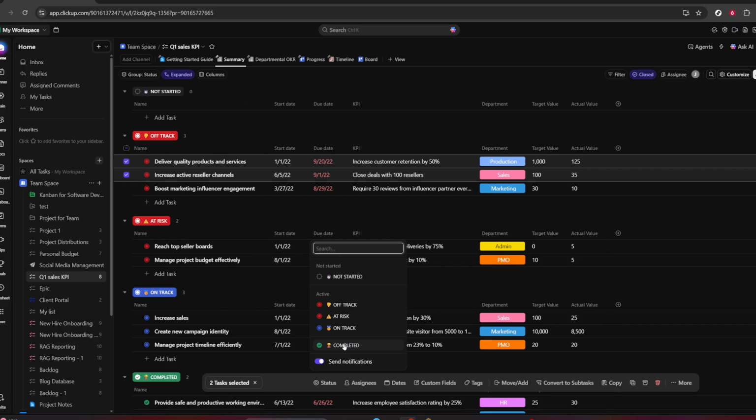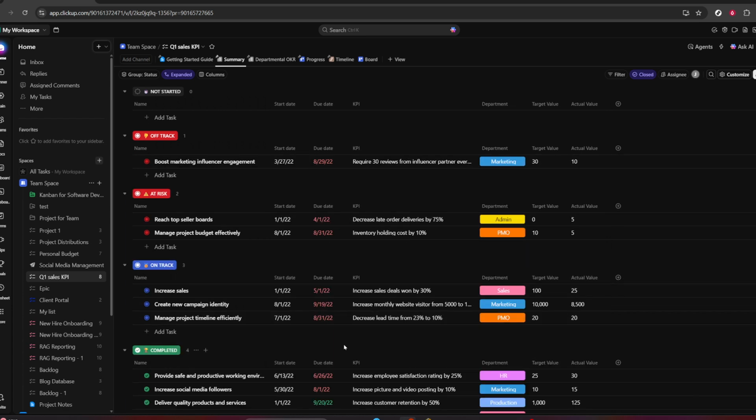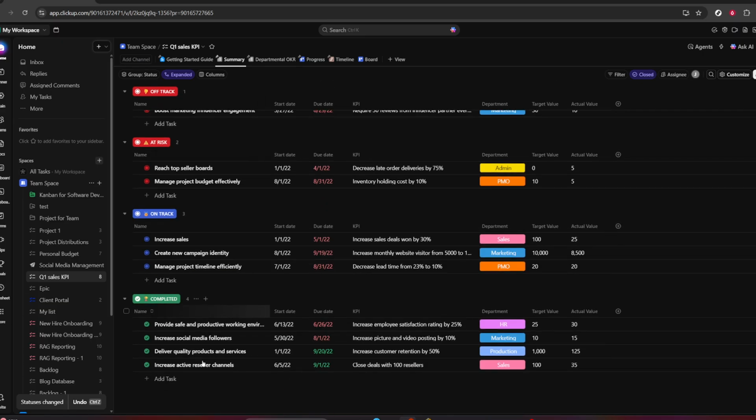From the status menu, click on complete. It's often shown with a green color or a checkmark icon. The moment you select complete, the task's status updates. In list view, you might see the label change and the task become dimmed or show a check mark. In board view, the card may move automatically to the completed column. This update helps your team's dashboards, reports, and automations stay accurate, and it can trigger notifications for watchers who follow that task.